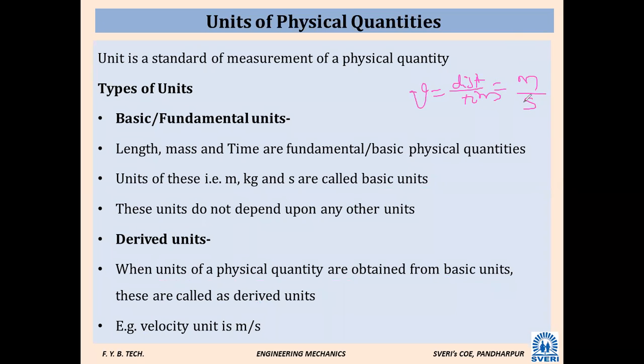So meter per second. It means velocity is a fundamental physical quantity या derived physical quantity? Derived physical quantity. Yes, velocity is a derived physical quantity. Its unit is what? Derived unit. What is its derived unit? That is meter per second. Next, when you again differentiate this velocity with respect to time, you will get meter per second square. That is for the acceleration.